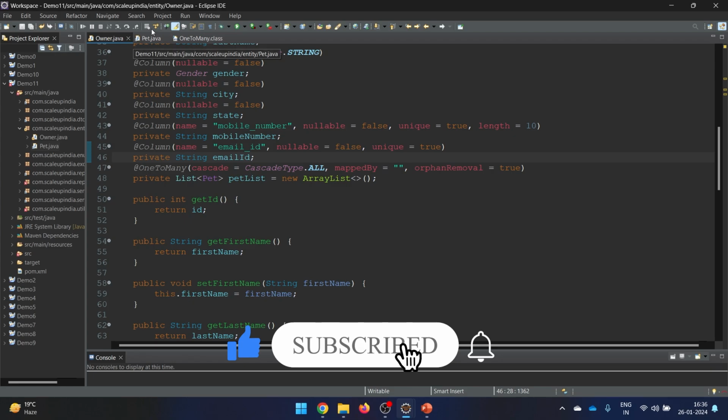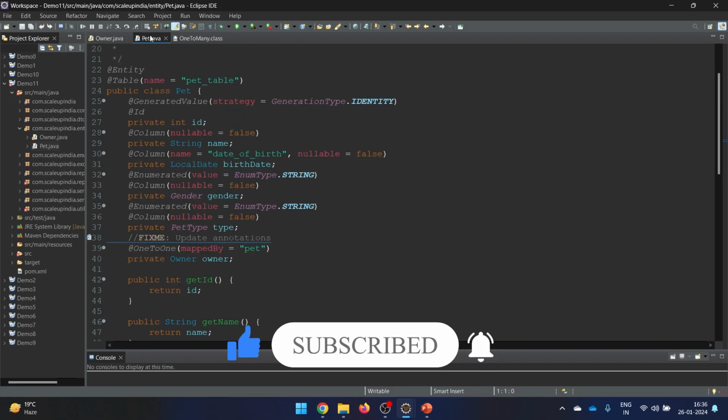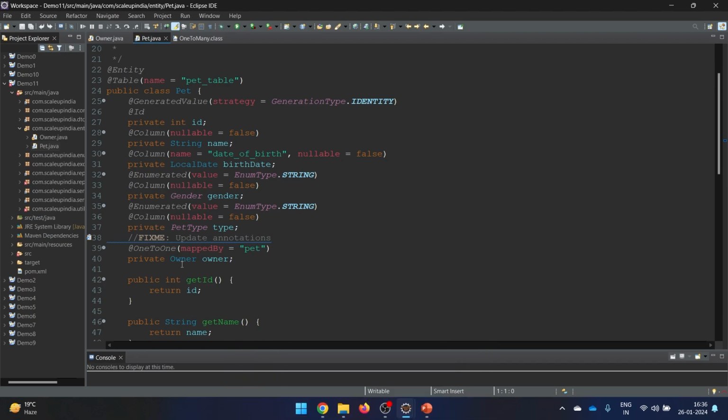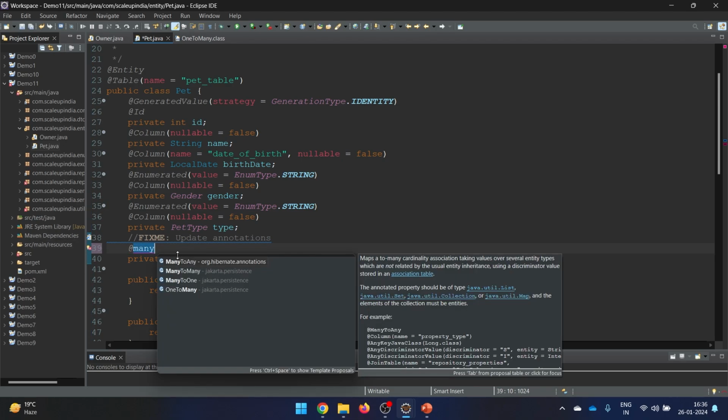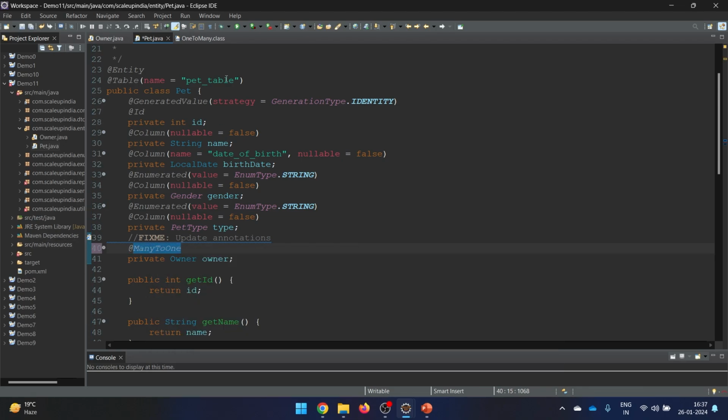Now let's go towards the pet side, and see what we have on the pet side this time. On the pet side, there is the owner only. In the pet, if you remember, we were just having the owner ID. So we just need to point to only one owner at a time. That is fine, and first of all we don't need this. So it will still remain a single owner only. And now the annotation is going to be many to one. So here let's say many to one, something like this.